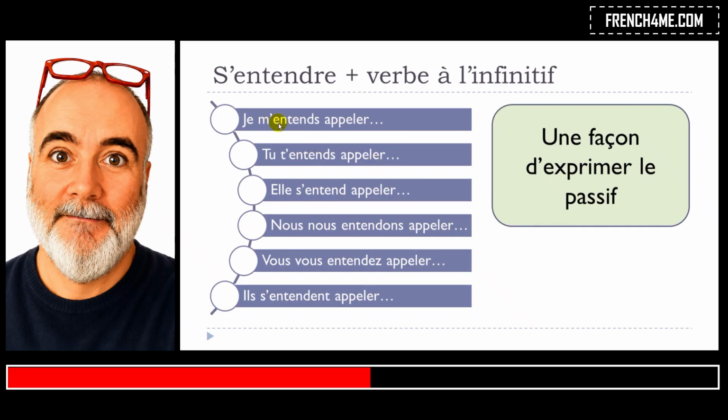You only need to remember the conjugation of entendre at the present form. Entends, entends, entend. Entendons, entendez, entendent. And then as it's un verbe pronominal, you will have to add this m for je m'entends, t for tu t'entends, s for elle s'entend, nous nous entendons, vous vous entendez, and then ils, elles s'entendent, okay? And then it's followed by the verb at the infinitive. So it's actually quite simple to make, okay?